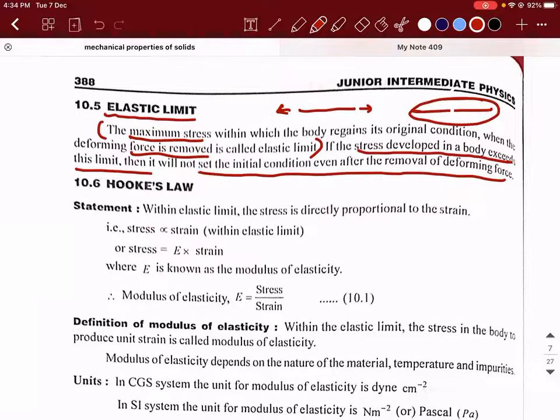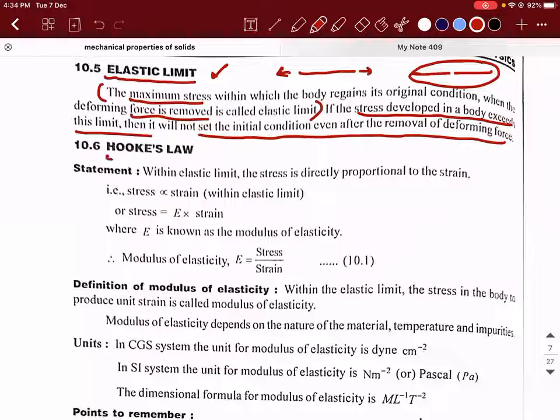Now, based on the concept of elastic limit, there is a scientist who has proposed a law, which is called Hooke's law. Okay. So, have you guys ever seen a spring balance? Yes or no? Have you ever seen a spring balance where there will be a small hook like this? It will be covered at this portion. One side there will be mass measured in kilograms. The other side there will be a measurement for force, mass multiplied by the equivalent value, right?